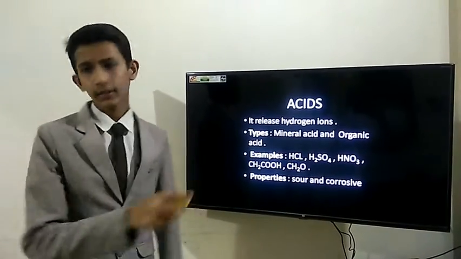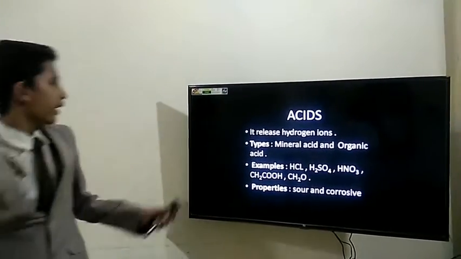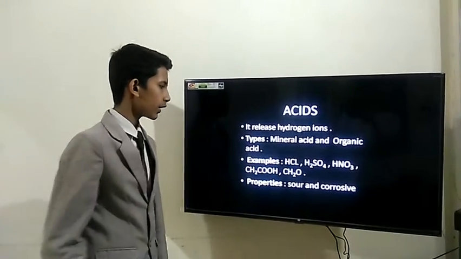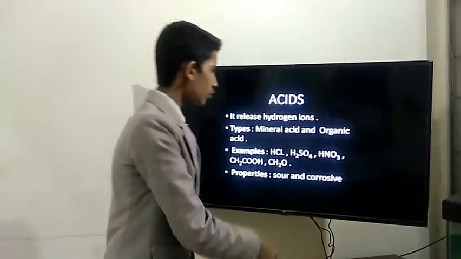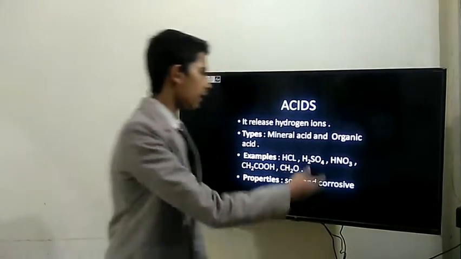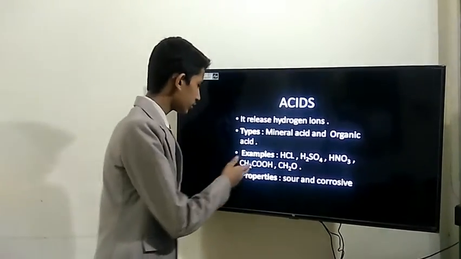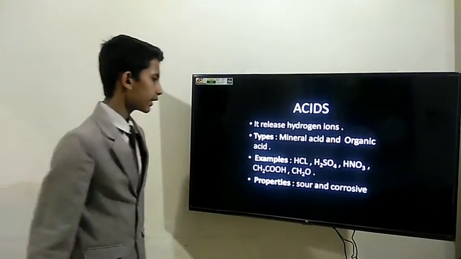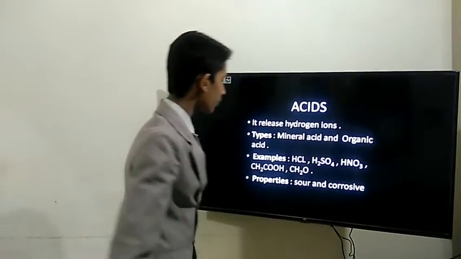In lemon, citric acid is found. And in examples, HCl means hydrochloric acid, H2SO4 means sulfuric acid, HNO3 means nitric acid, and CH3COOH means acetic acid, and CH2O2 means formic acid.